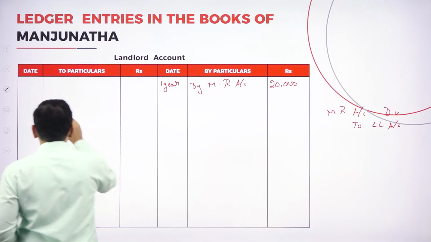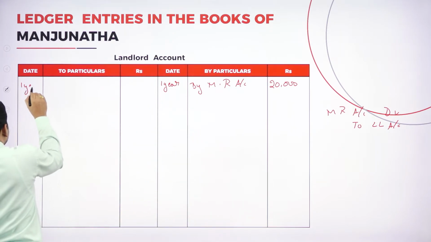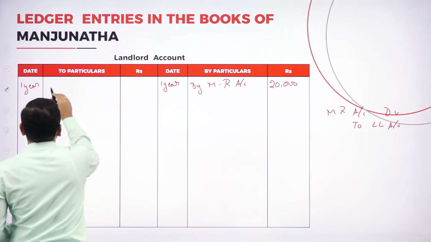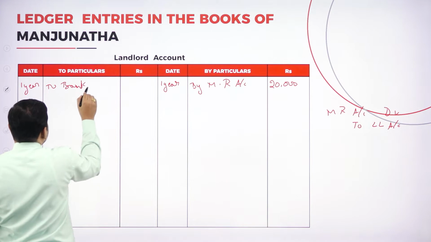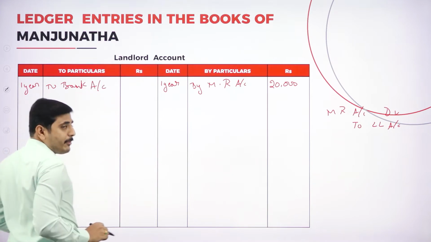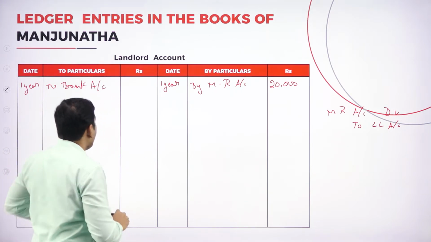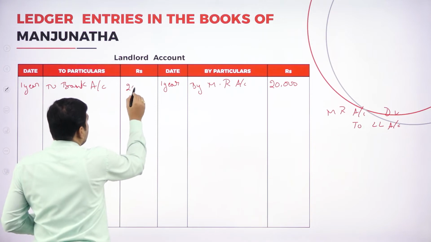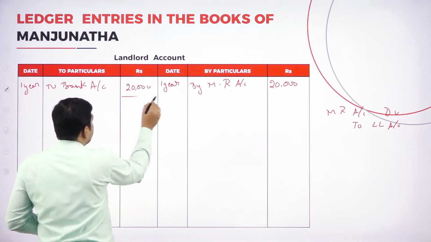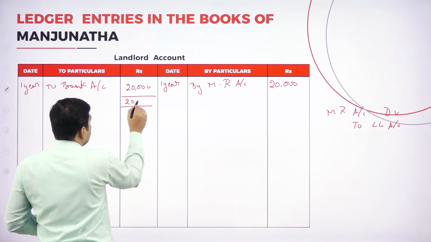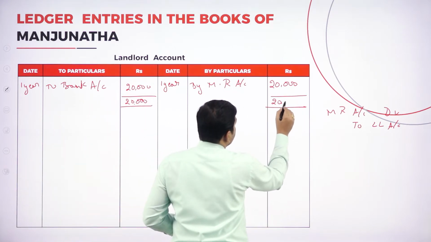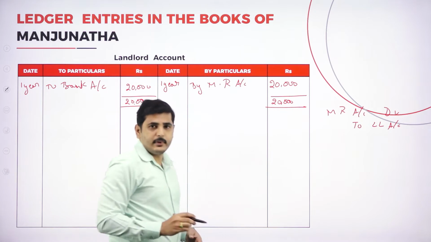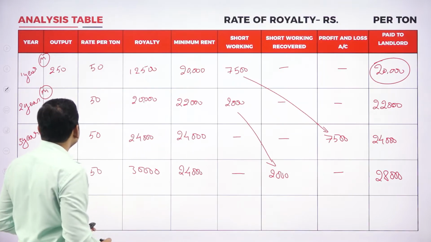So at the end of the first year, to bank account. Usually we use bank account instead of cash account, so that's why I'm writing to bank account. So it is 20,000. The account should tally for 20,000. Here also 20,000. Now coming to the second year.